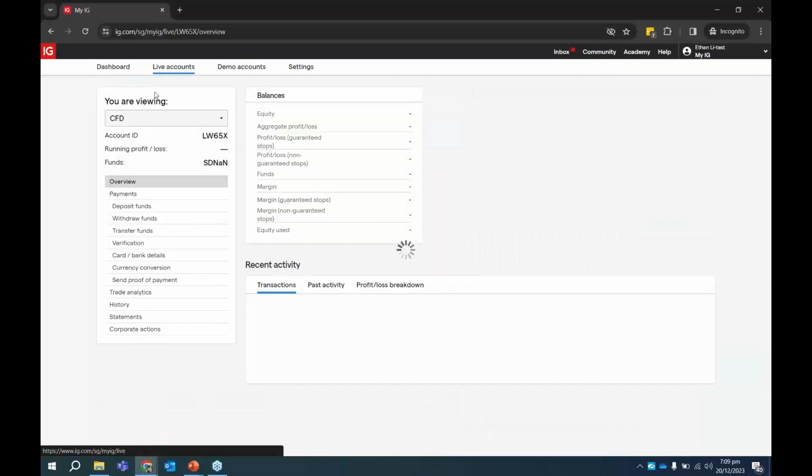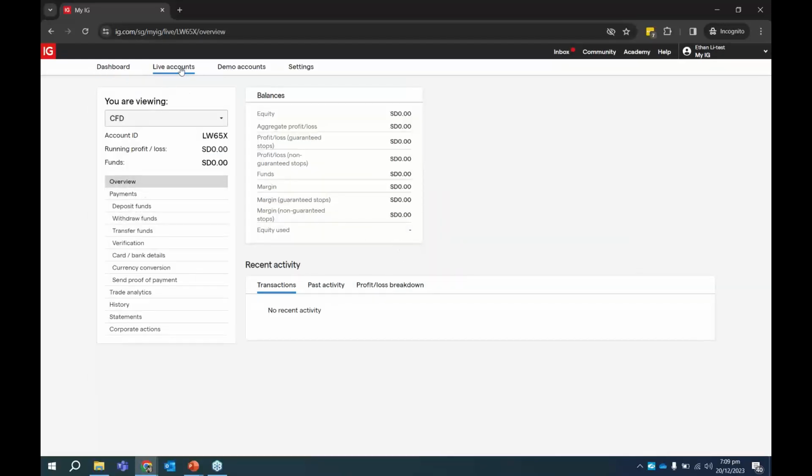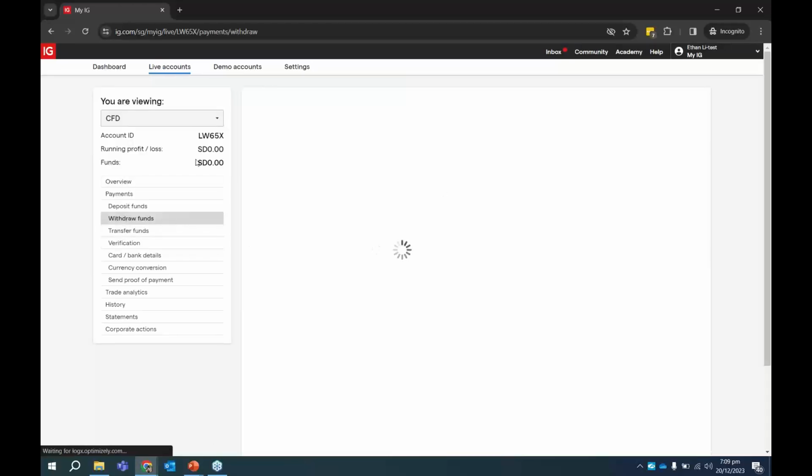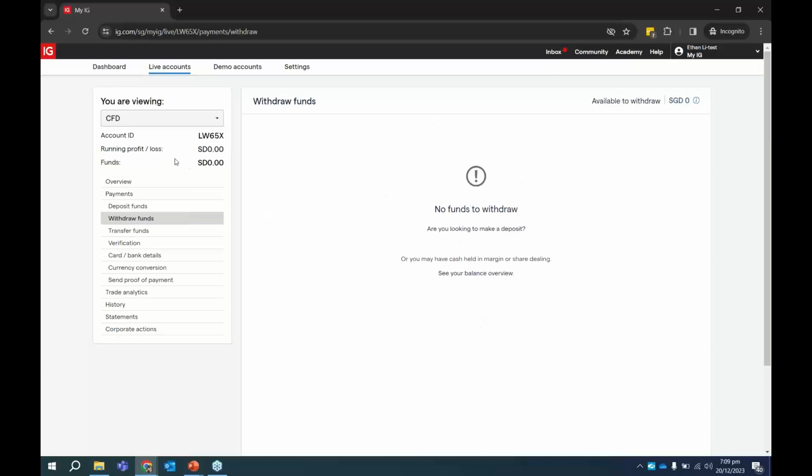Now for the withdrawal as well. Withdrawal is also under the live account tab. Go to withdraw funds. Currently, this demo account doesn't have any funds inside, so there's nothing. But if you have real cash inside your live account, you'll notice that there is a withdrawal form, which is very straightforward. What you need to indicate is how much money to withdraw, what bank account you want to withdraw to, and things like that. So that's where you withdraw your funds.